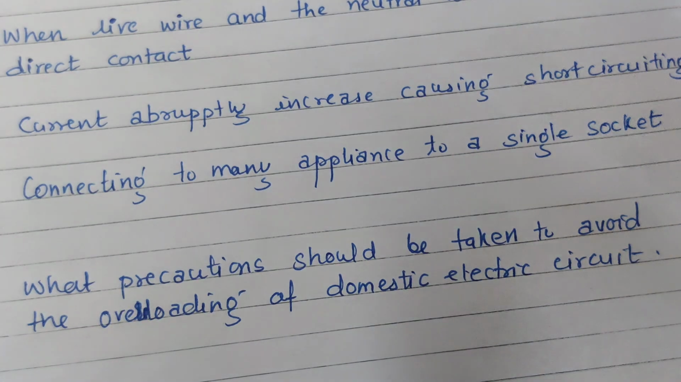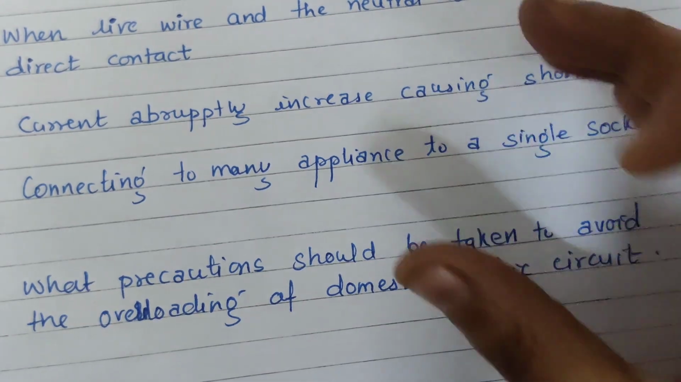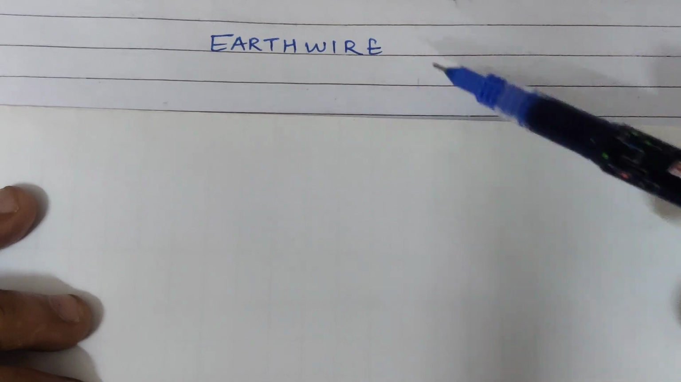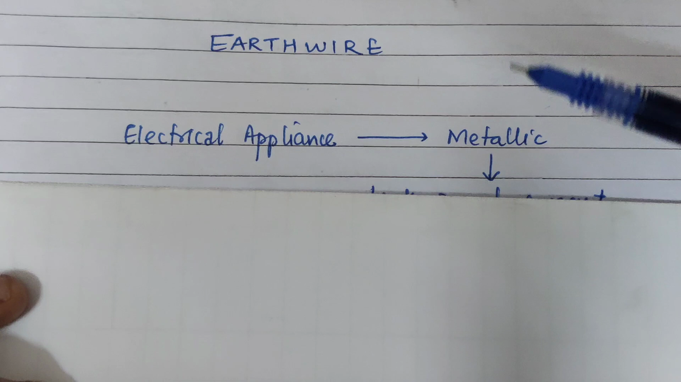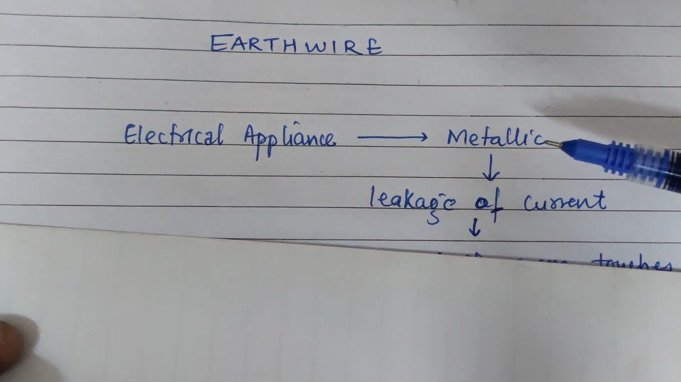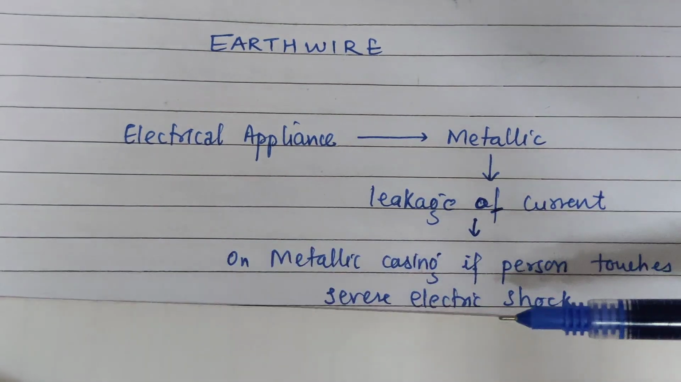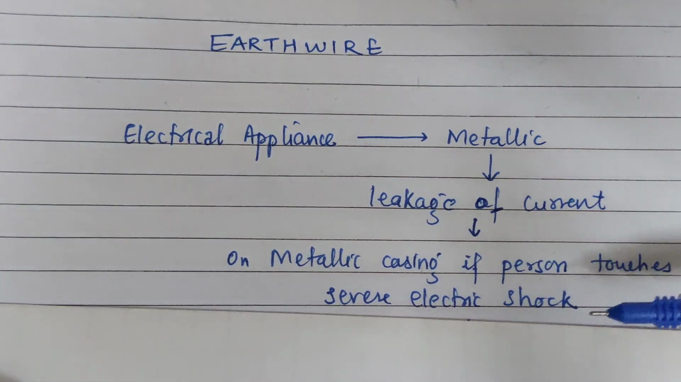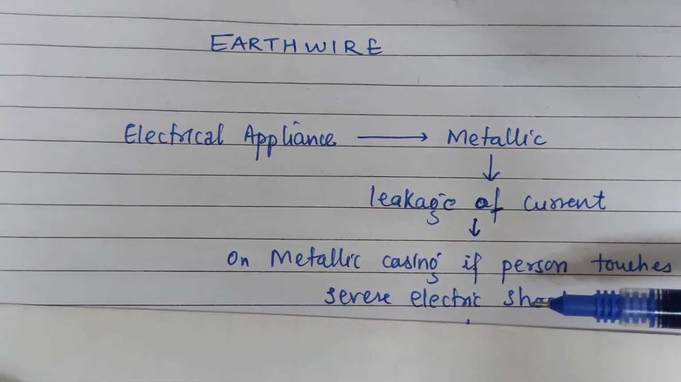Now one more important point: there is the concept of earthing the appliances. What do you mean by earthing? Earthing means we are connecting the appliance with the earth wire. What is the reason behind this? Many electrical appliances are metallic in nature. Since they are metallic, if there is any leakage of current, what happens? The metallic casing will carry that current, or we can say if a person touches that metallic instrument, then he or she will get an electric shock.